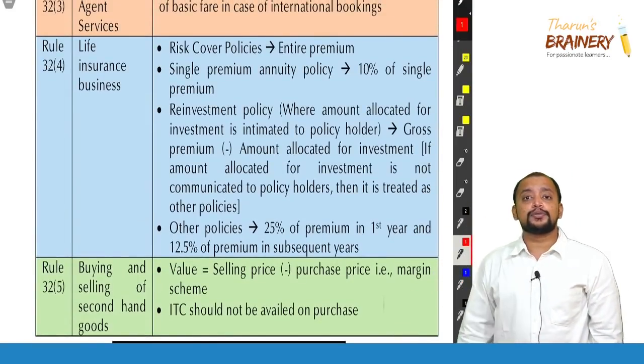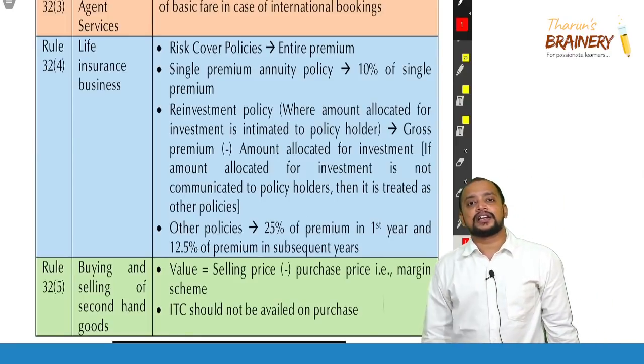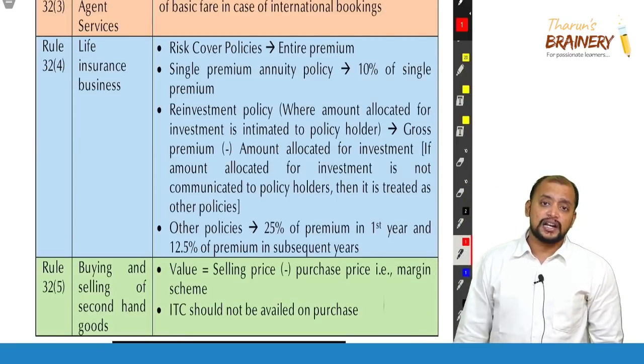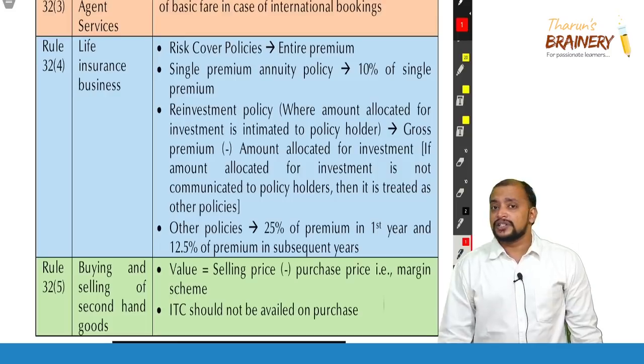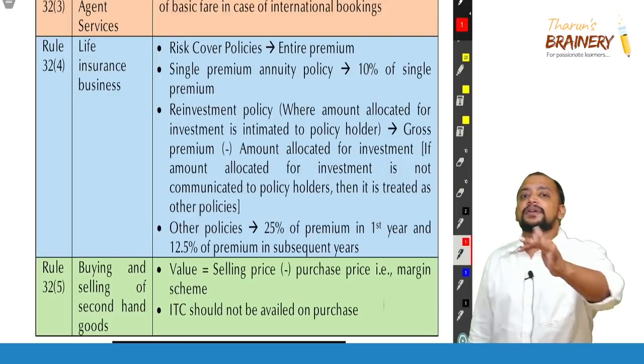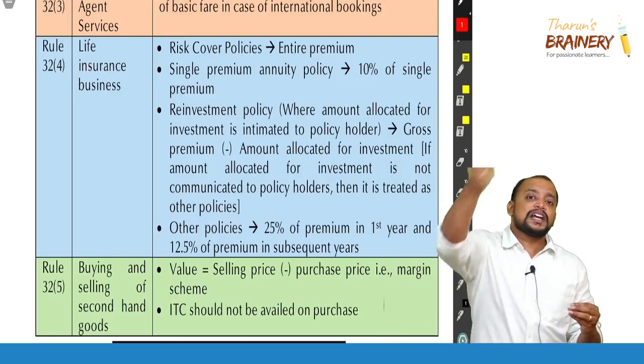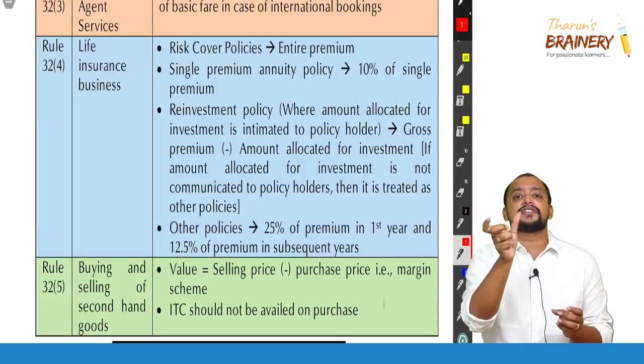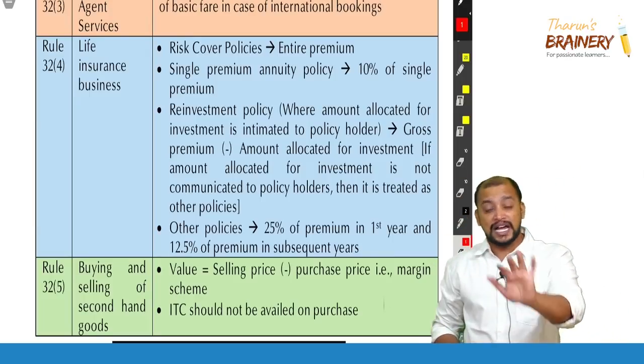Then rule 32 sub rule 5, buying and selling of second hand goods. In case of purchase and sale of second hand goods, we need to take margin scheme. What is margin scheme? Take the sale price minus purchase price. Whatever is the sale price minus the purchase price already paid, that difference only will be taken as value on which GST is payable. Otherwise, what will happen?